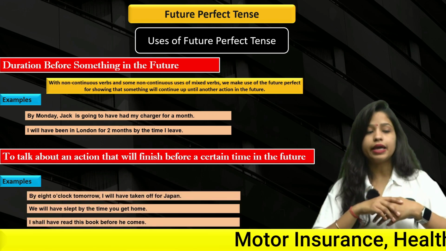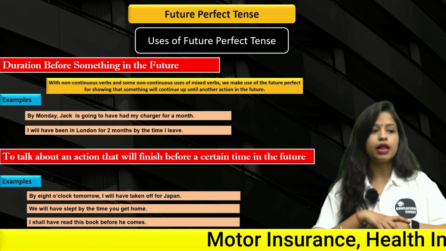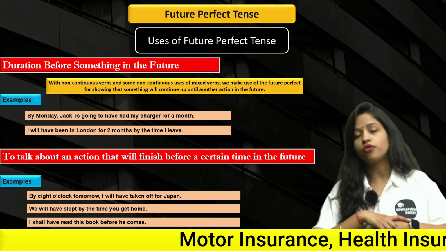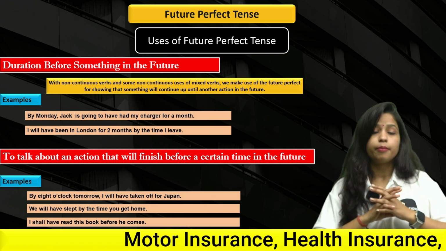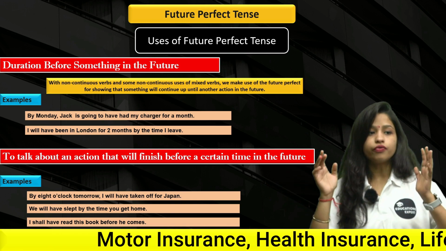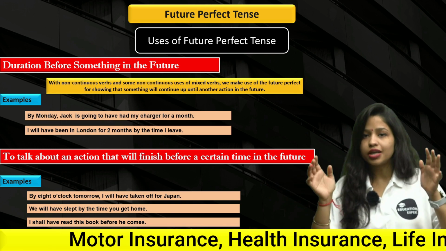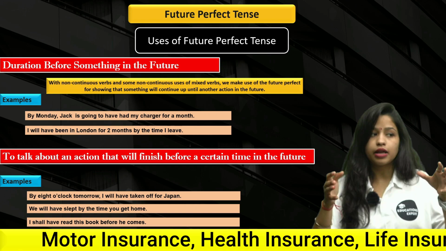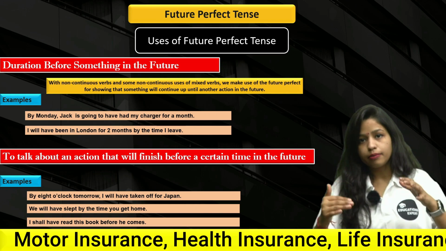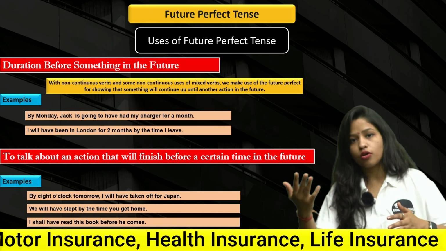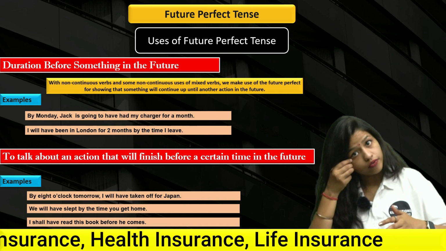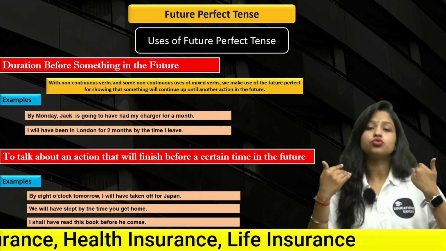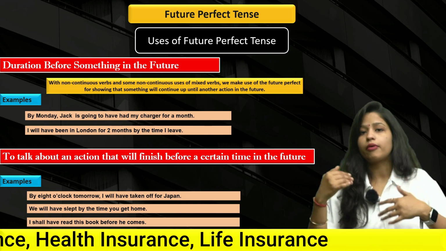How? By 8 o'clock tomorrow, I will have taken off for Japan, right? I will have taken off for Japan by 8 o'clock, right? So we are going before a certain time in the future, right? So I am telling you by 8 o'clock, I will have taken off for Japan. We will have left by the time you get home. We will have left, हम जा चुके होंगे जब तक कि तुम घर वापस आओगे.